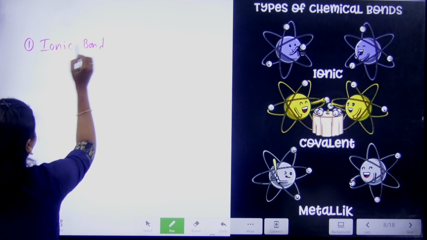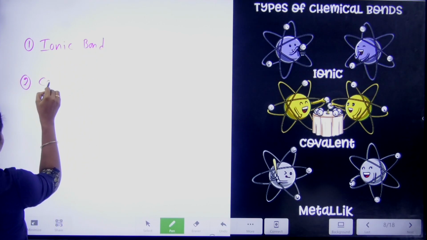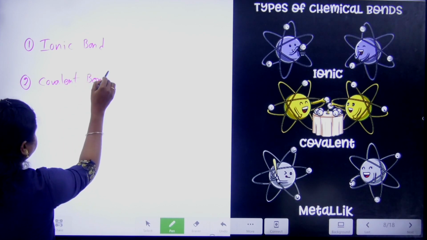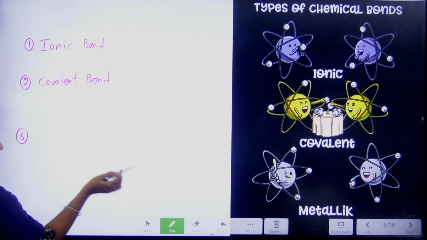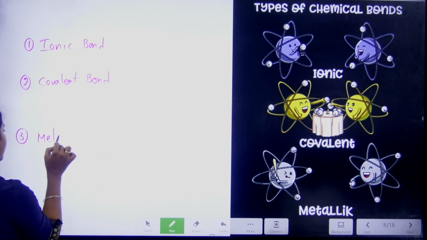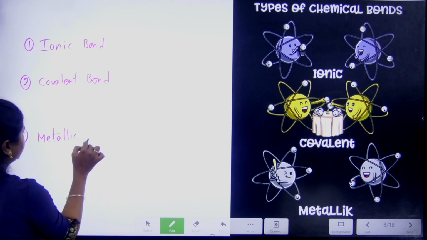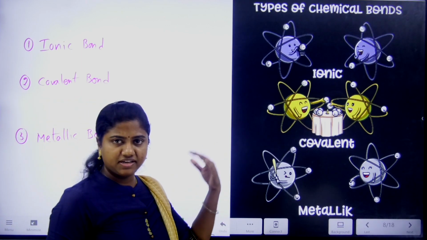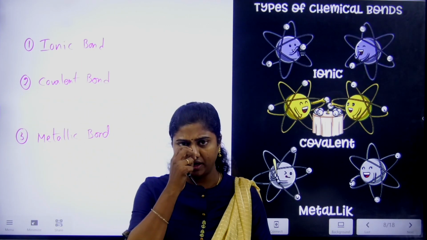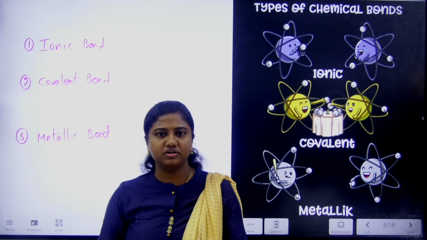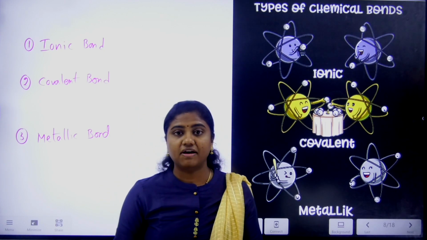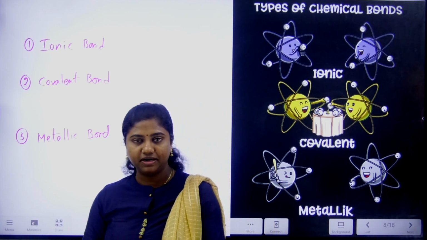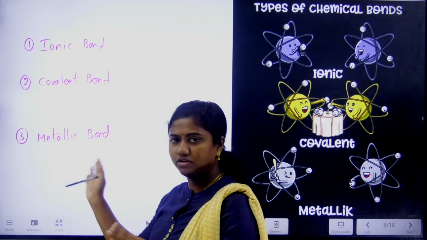Okay, and the second one is covalent bond, and the third one is metallic bond. There are a few more, but today in this session we will discuss these. These are considered strong chemical bonds. Other bonds are there too: dative bonds, coordinate bonds, van der Waals bonds, hydrogen bonding. There are so many, but in this session we will discuss only these three.